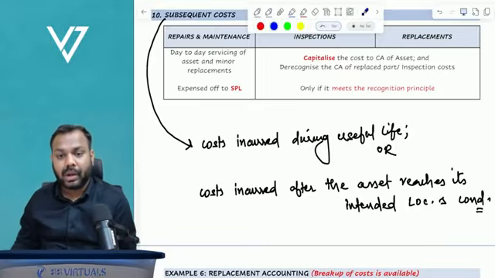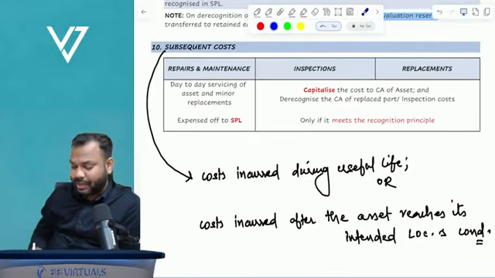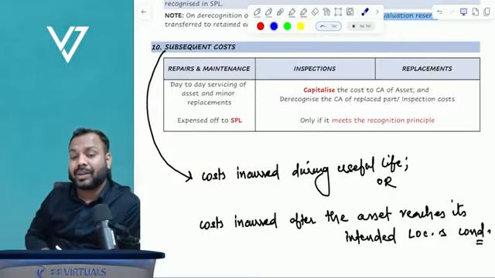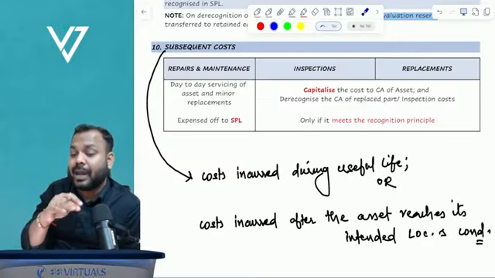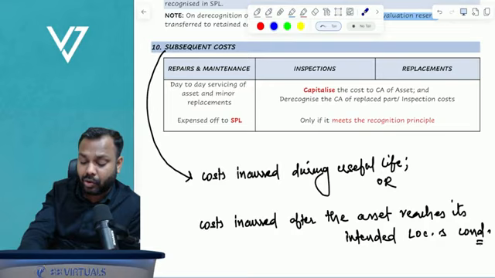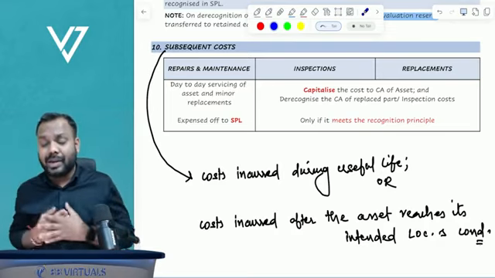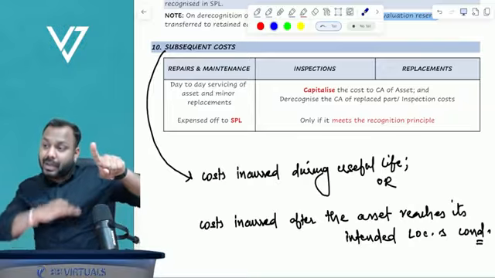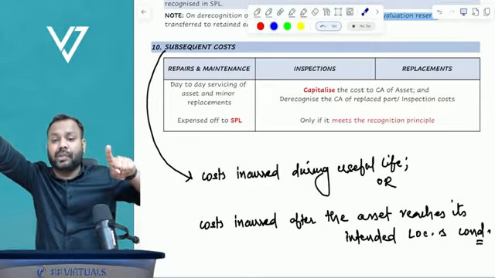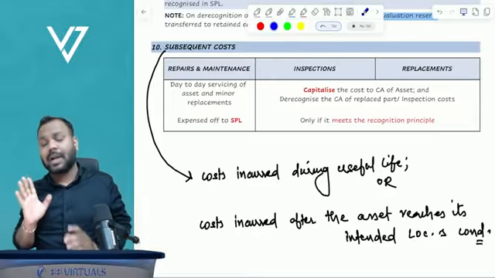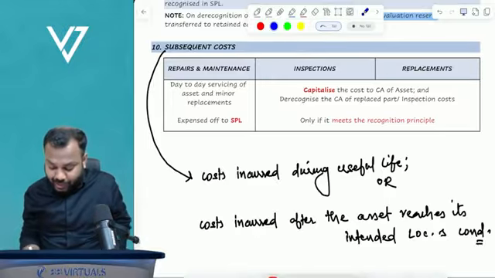Okay, now understand here. The standard says that if there is any cost incurred after the asset has reached its intended location or condition, will you capitalize that cost? The standard is saying if that cost increases the economic benefits, you will capitalize it.